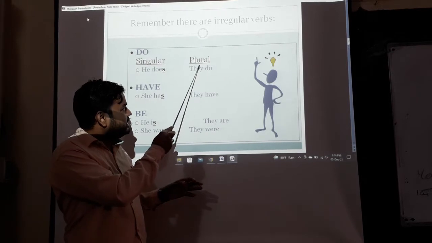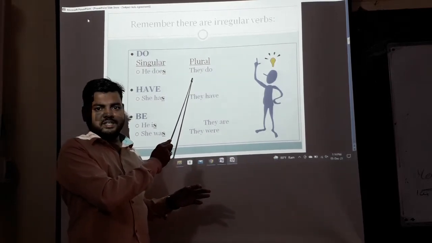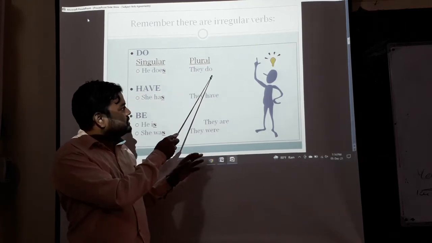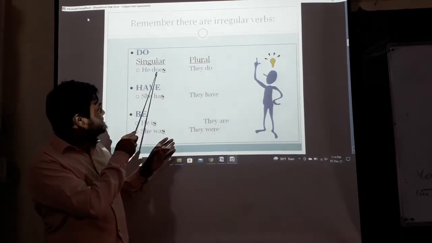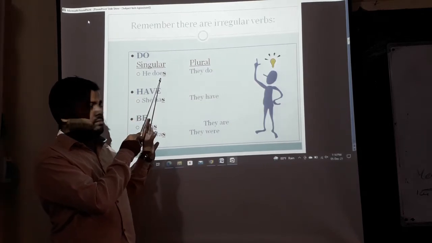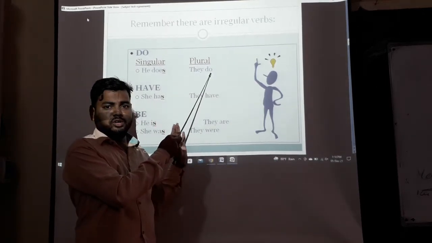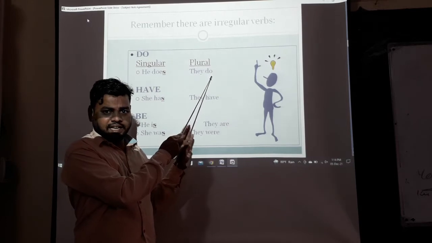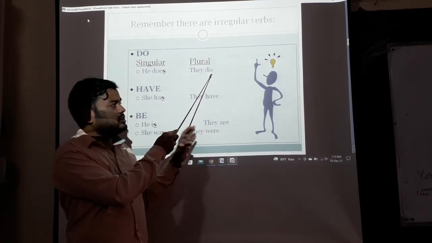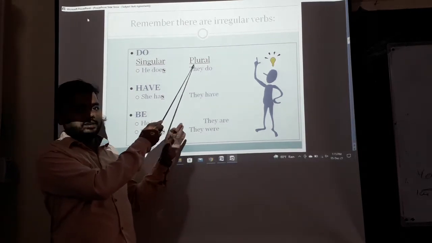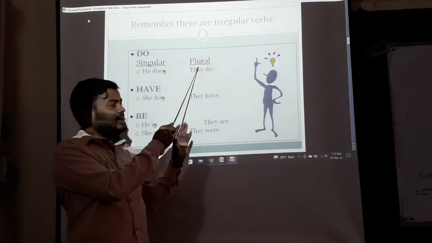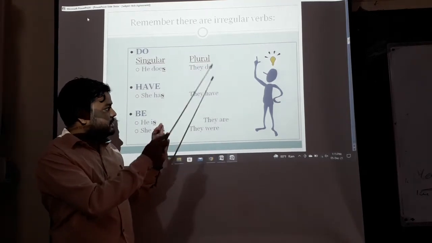When there is a plural subject, then we have to use a plural verb. Okay, with do and does, we add s at the ending of the verb for singular, but we don't add s at the ending of the verb because the subject is plural.